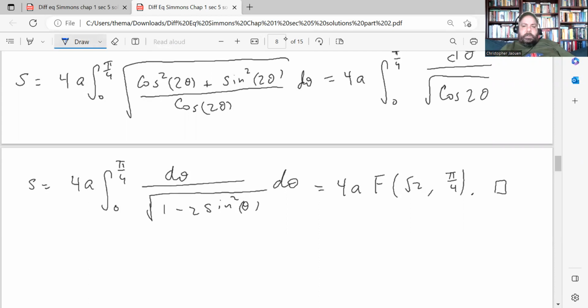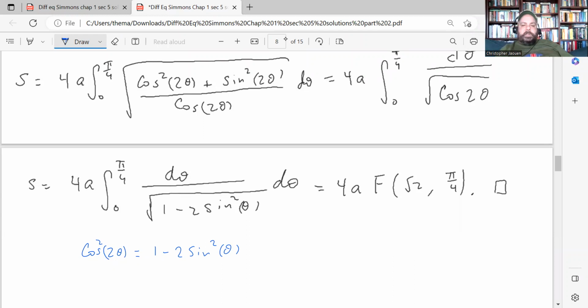So I'm using the identity cosine 2 theta is equal to 1 minus 2 sine squared theta. There's actually a number of half angle identities for cosine squared, but this is one of them. So this is the one that I'm using.